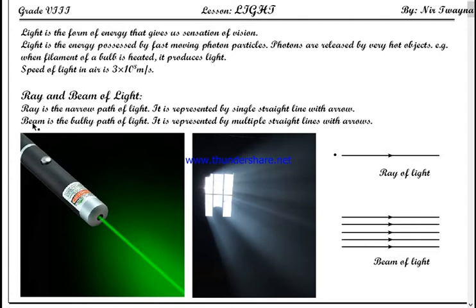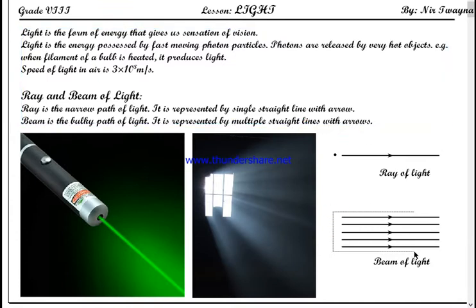What you get is a beam of light. Beam is the bulky path of light. Bulky means in mass. Like in this diagram, you can see a large number of light rays coming into the room from the window. The collection of all those millions or billions of light rays is known as a beam. It is represented by multiple straight lines with arrows.